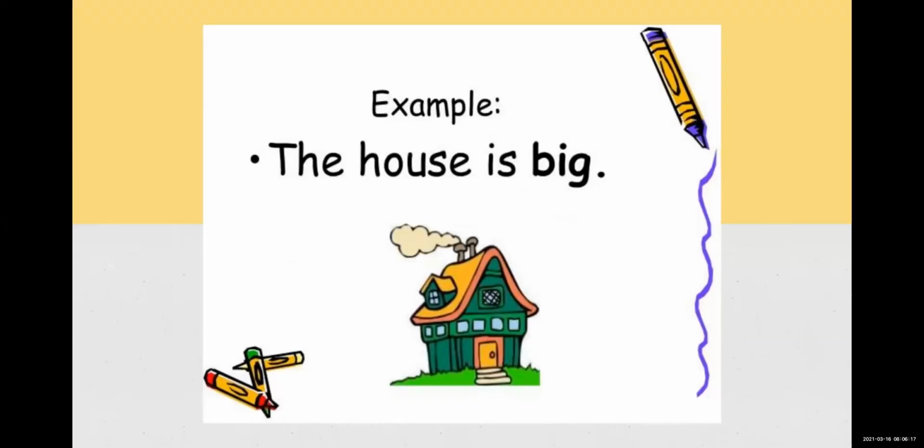Let's see some examples. The house is big. Again, over here only one house is there. Okay, now we are not comparing this with any other house. Only one house is there. So their house is big. I am telling this house is big. So only one house or one thing is there.